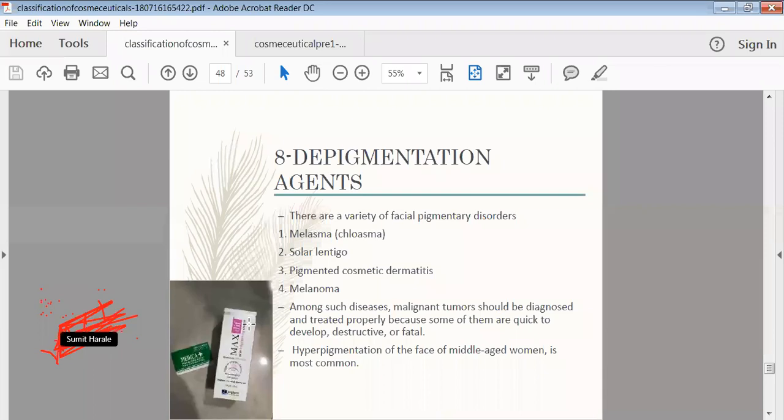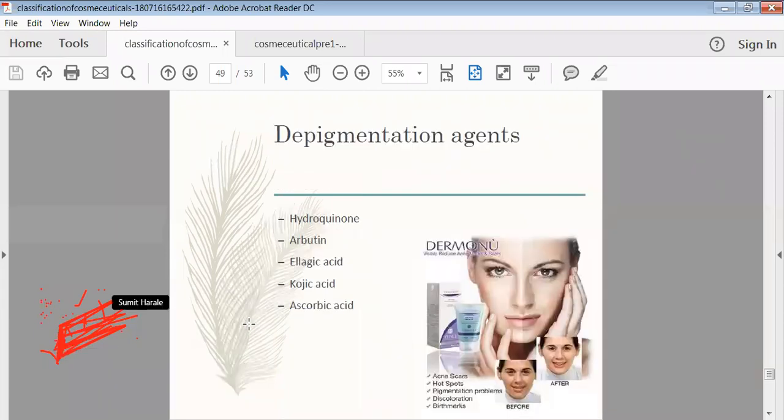This kind of depigmentation agents has various kinds of utilization in conditions like melasma, solar lentigo, pigmented cosmetic dermatitis, then melanoma. So in various kinds of diseases or conditions, we can utilize depigmentation agents. Then hydroquinone, arbutin, azelaic acid, kojic acid, ascorbic acid. These are utilized as depigmentation agents.